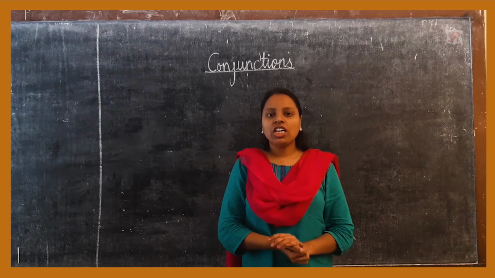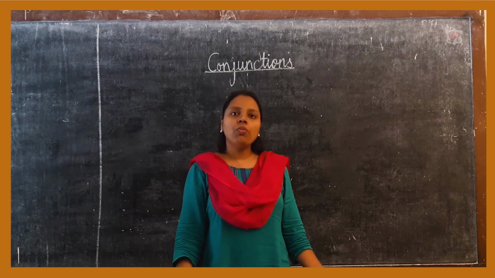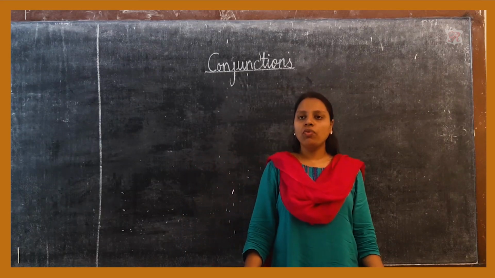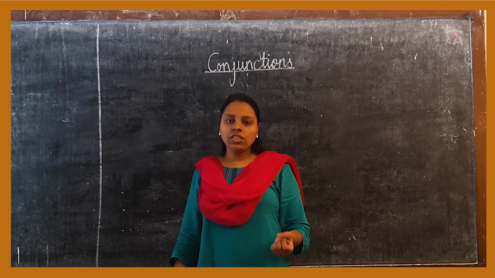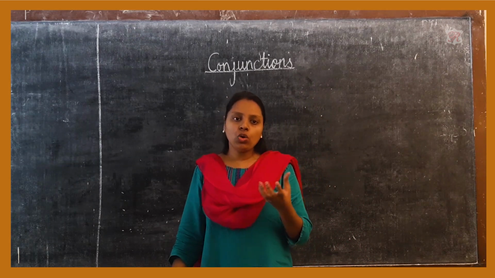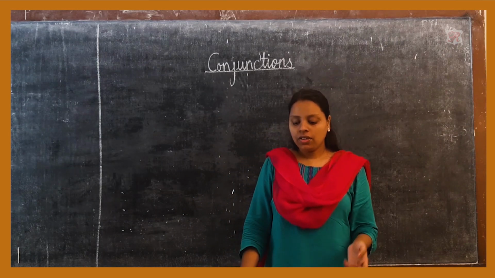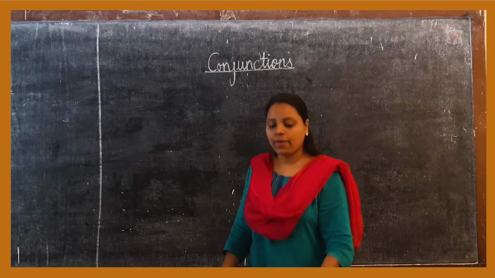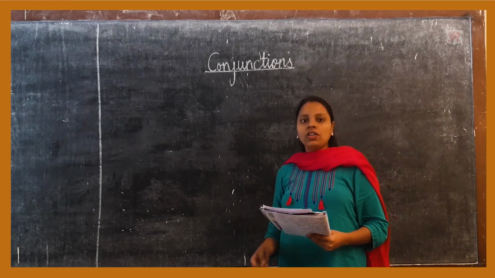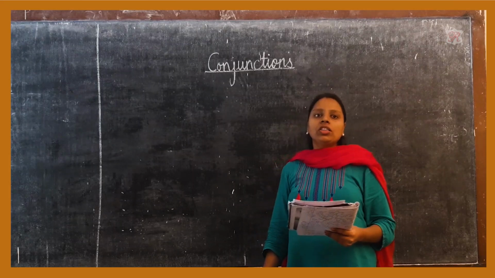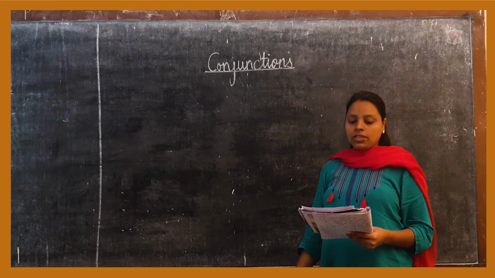What are conjunctions? Conjunctions are linking words that join words, groups of words or clauses. They are also known as interlinking words or coordinating words.